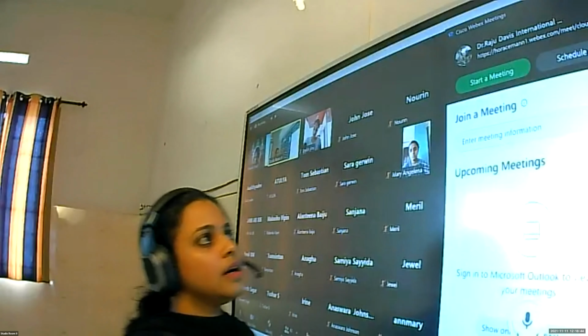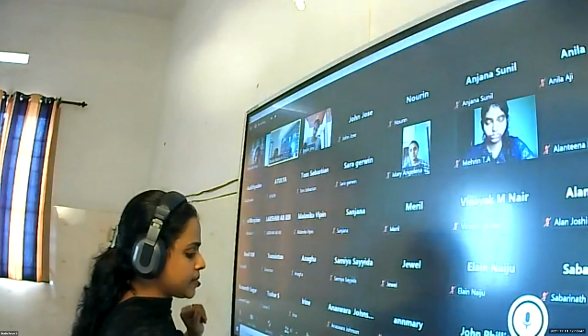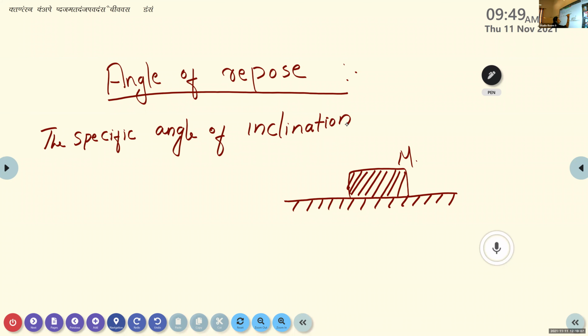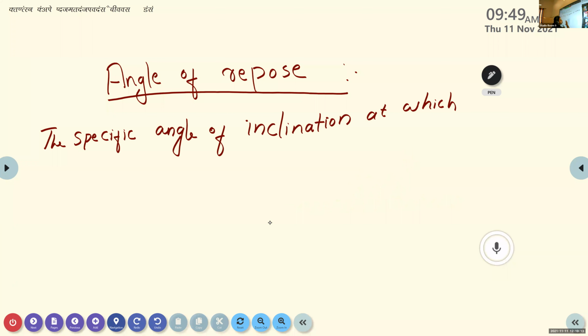So all of you write the definition for angle of repose. The specific angle of inclination at which the object shows a tendency to move.